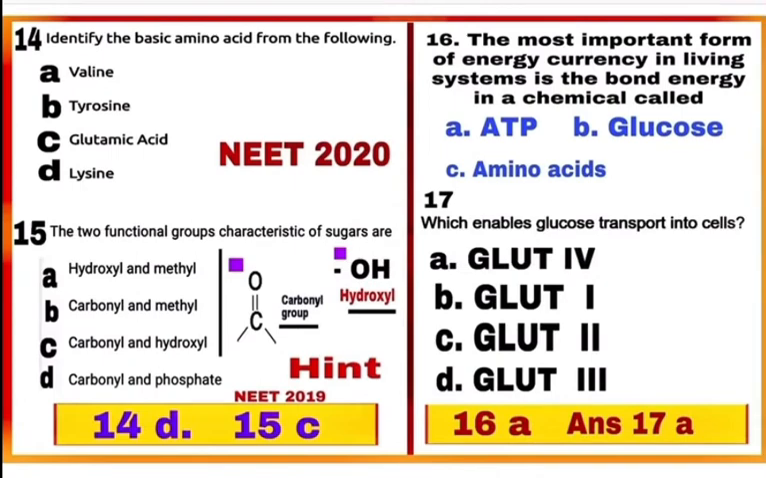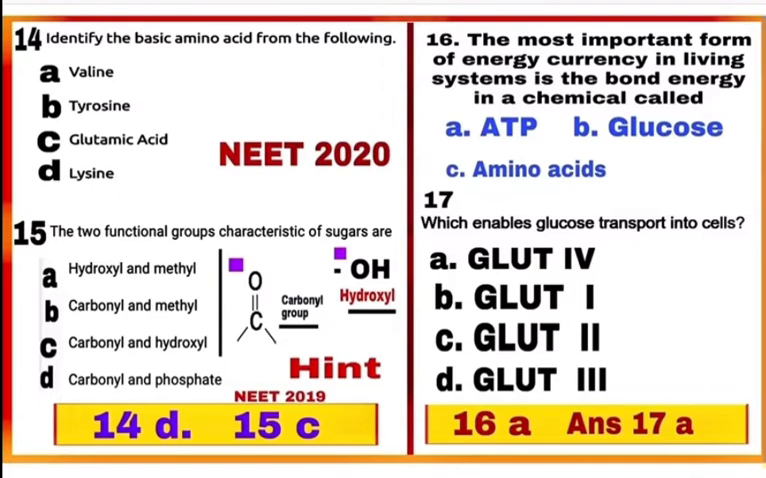Question 14. Identify the basic amino acids from the following. Among the given amino acids, lysine is basic in nature. So here mark D as a correct answer. Question 15. The two functional groups characteristic of sugars are, in sugars, two functional groups are carbonyl and hydroxyl. See these two groups in the hint given. So mark C as a correct answer.